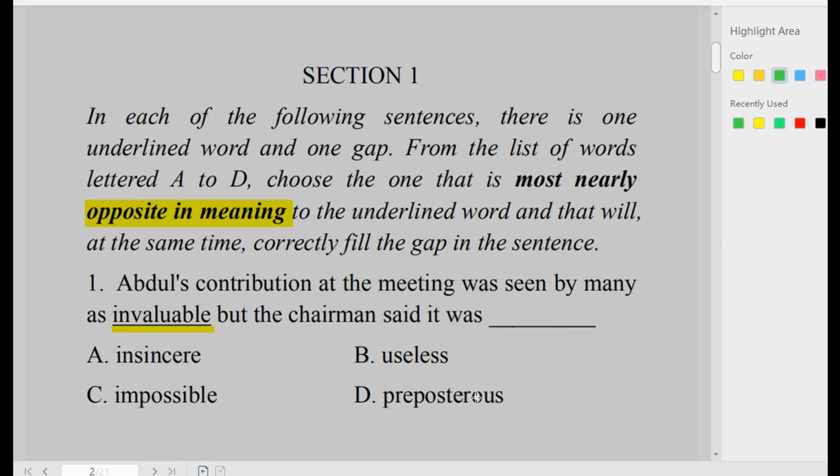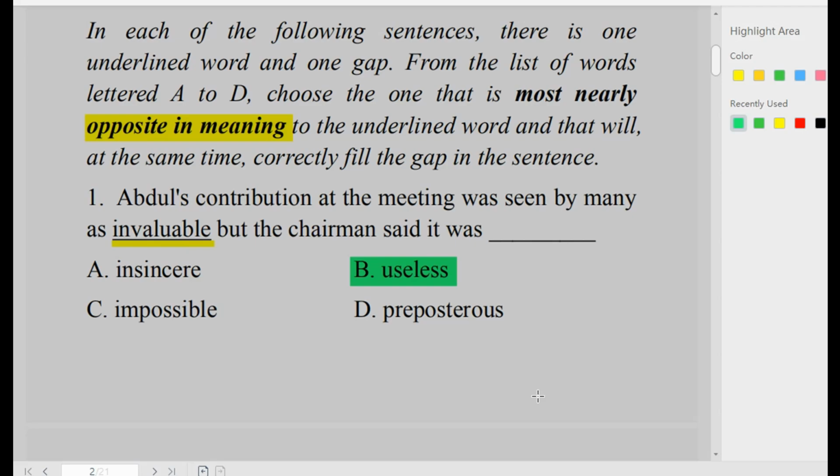Now, what's the meaning of invaluable? When something is invaluable, it means that thing is so precious that we cannot estimate its value. It is priceless. If you are looking for the opposite of invaluable, then the correct option is going to be useless. If something is so good, so important that it is priceless, then the opposite is going to be useless, and that is option B.